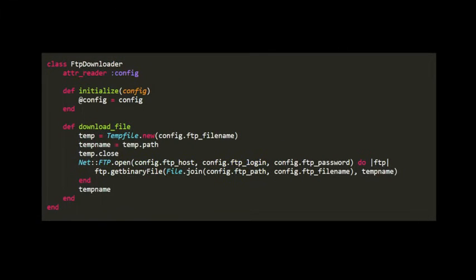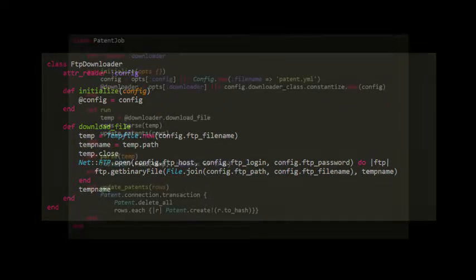She also moves all of the downloading business into its own class called FTP Downloader, and a similar absurdity leaps out here. Why is this a class? We're initializing this config property, which we're never going to use again. Any user of the FTP Downloader is never going to access this config property. They're just going to call this download file method. You're creating a whole instance of a class just to call this one method. Why do we have a class? Why is this not just a function?